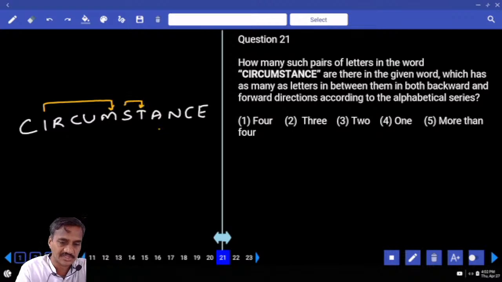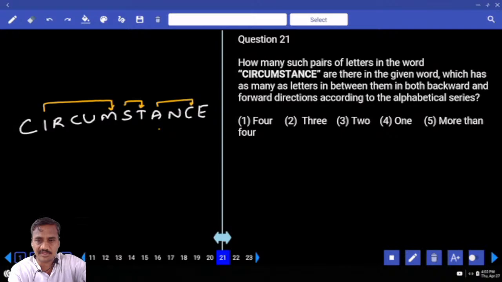U, V, W, X. And A, B, C. There is one more pair, isn't it? Then, both forward as well as backward, A, B, C. One exception, N and so on. Then three from left to right. Again in the reverse, if you check.